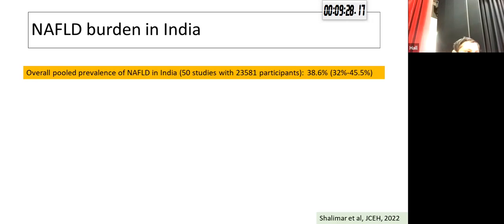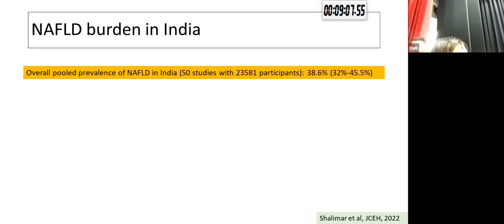Again, we have the SPRINT study, a multicentric study of more than 100 cities, which shows that in diabetic individuals, NAFLD is present in more than 50% of patients. I would like to draw your attention to 2 relatively peculiar aspects of the epidemiology of NAFLD in India. Number 1 is the regional variation.